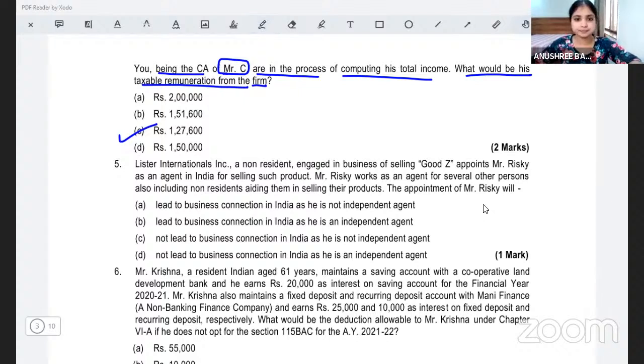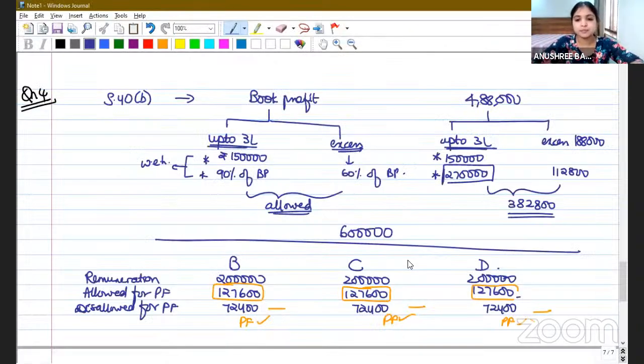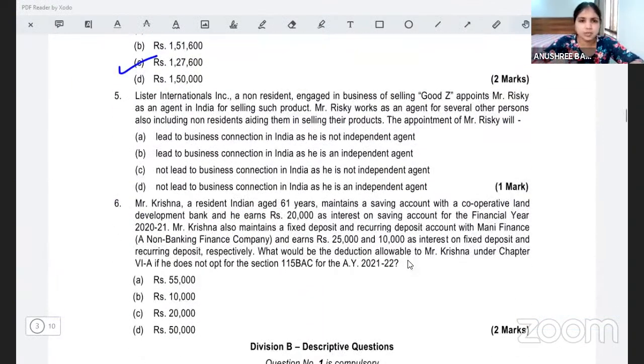1,27,600. Are you all clear with this? Simple, right? Shall we proceed? So this is it with question number 4. We calculated book profit. We computed how much remuneration is allowed in the firm's hand. We saw what was disallowed in the firm's hand. Whatever was disallowed in the firm's hand, on that amount, we will not ask the partner to pay tax again. All right, we'll close question number 4.